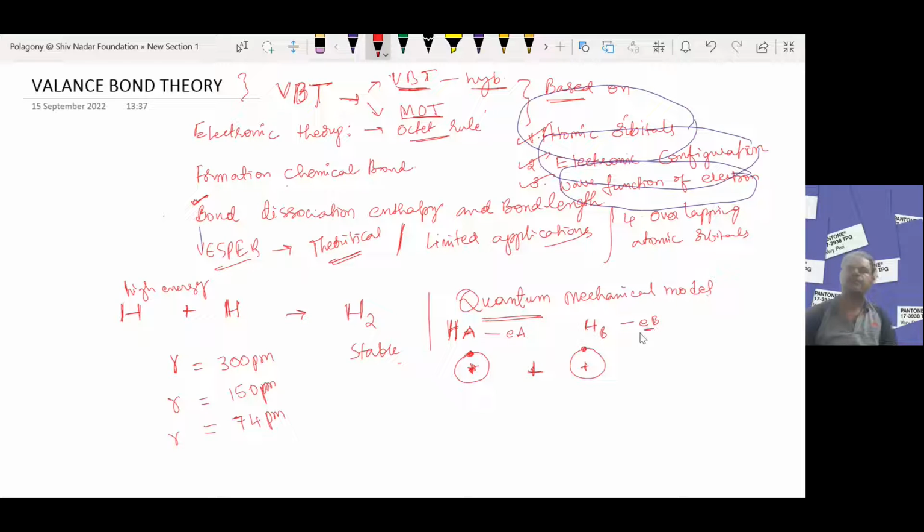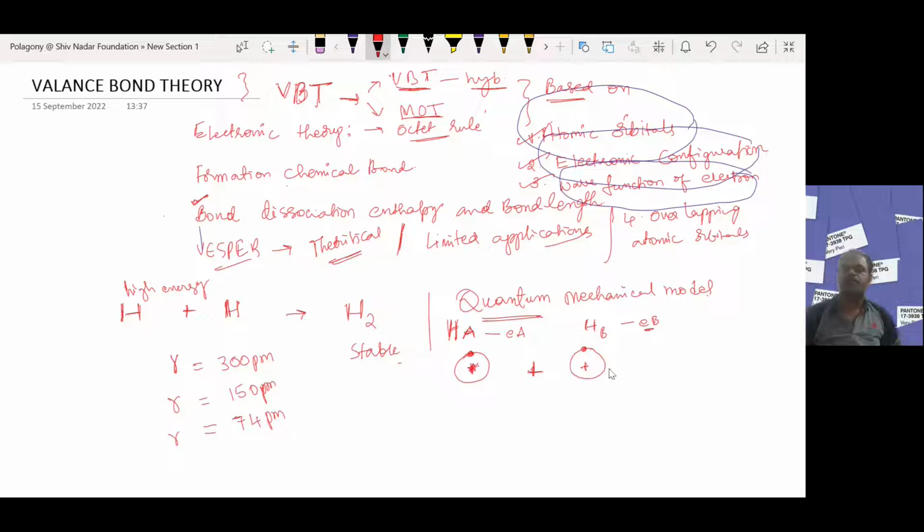Between the nucleus and electron there is an attraction force, meaning the electron is bonded with its nucleus. Before formation of the bond, both atoms are far away from each other, at a distance of 300 picometers, and are not attracted.